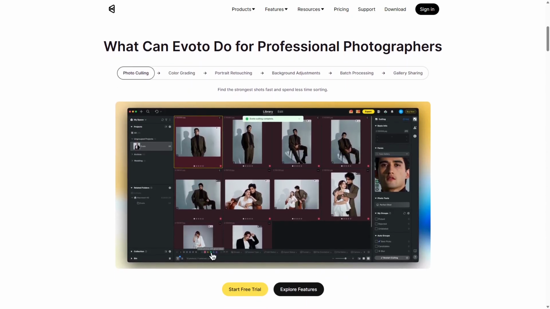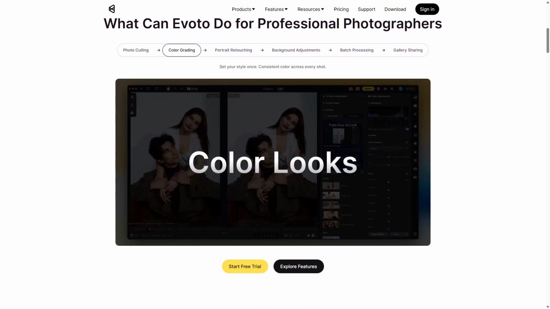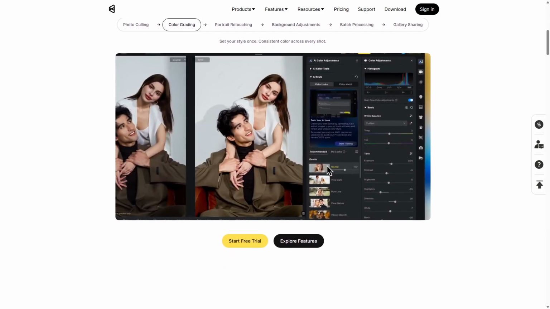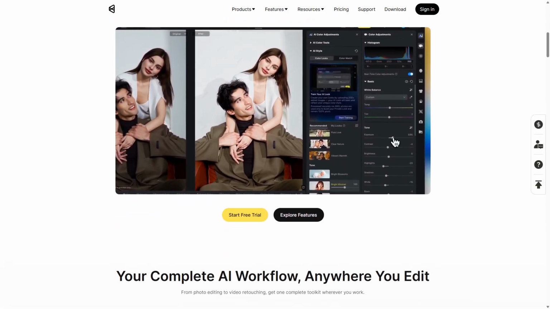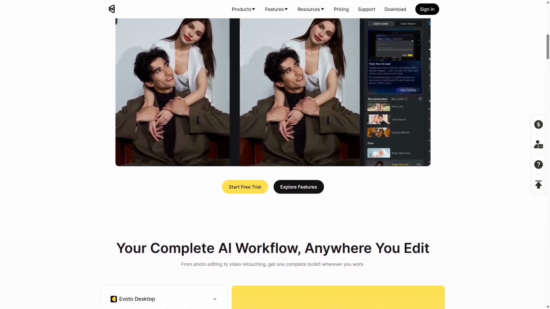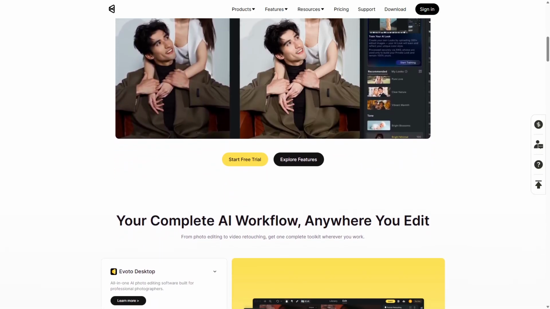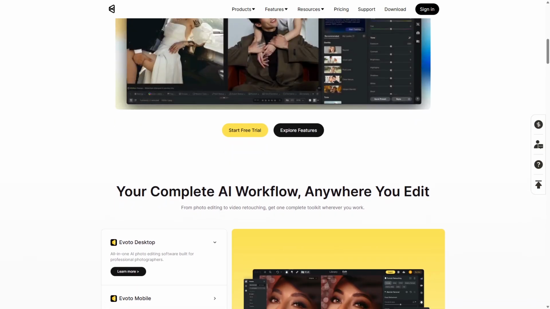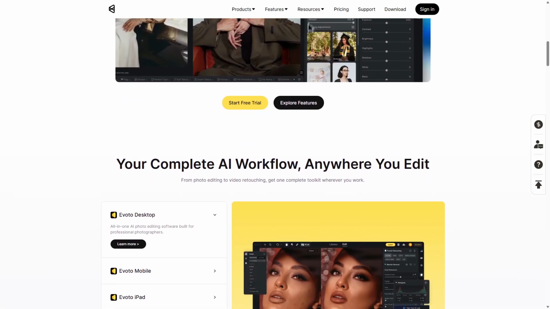Evoto AI is perfect for social media managers, marketers, and casual photographers who want professional-looking edits without spending hours learning complex software. It excels at enhancing images efficiently, but users wanting full control over every pixel might find it restrictive.